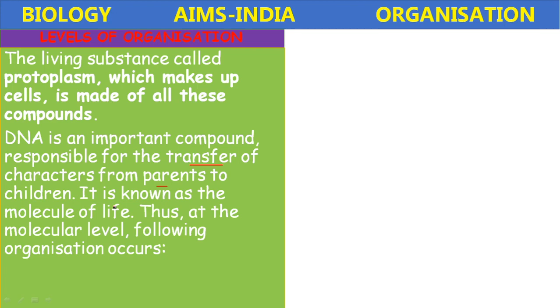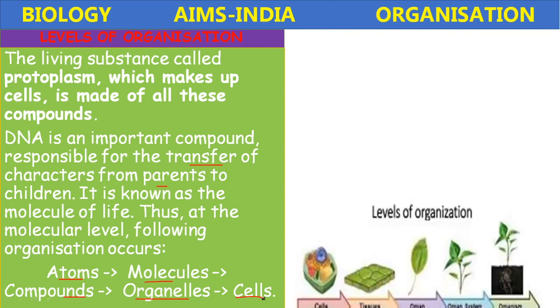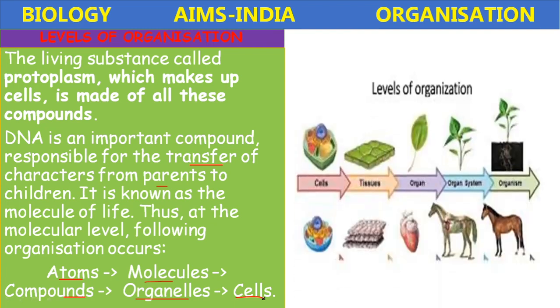So thus, at the molecular level, the following organization occurs. What is that organization? Atoms combine to form molecules. Molecules combine to form compounds. The compounds combine to form the organelles, and organelles finally form the cell. Okay, that is the cellular level of organization.